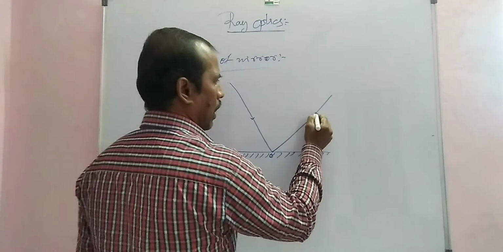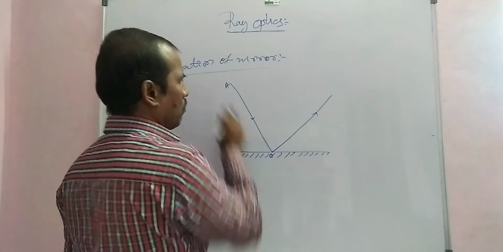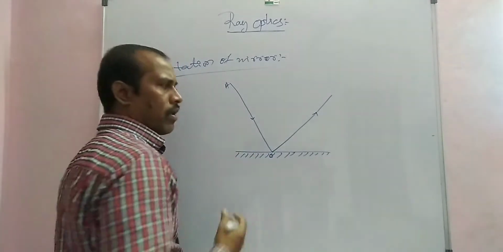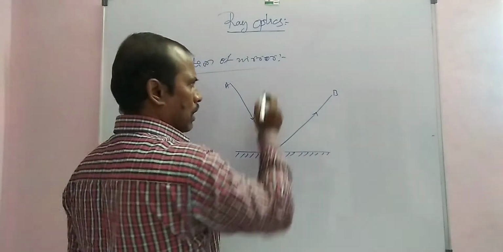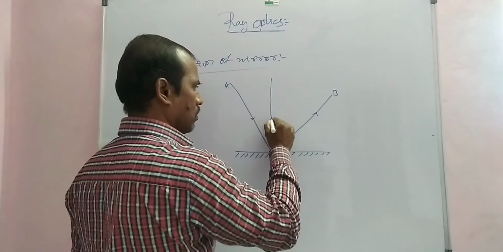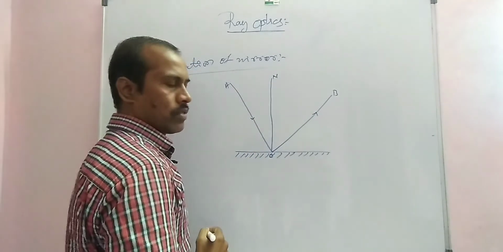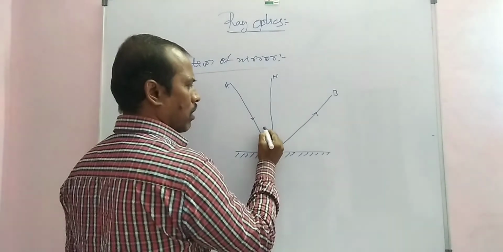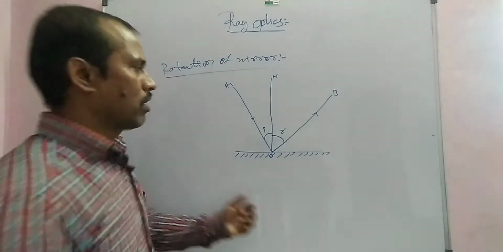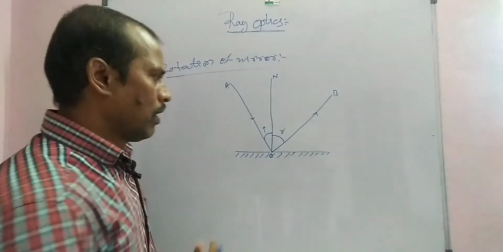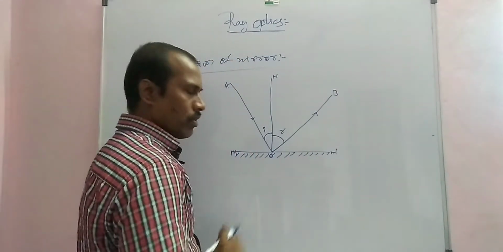This is the reflected light. OA is the incident ray, and OB is the reflected ray. Draw the normal at the point of incidence. This is the normal. The angle of incidence here is i, and the angle of reflection is r. Here M prime is a plane mirror.